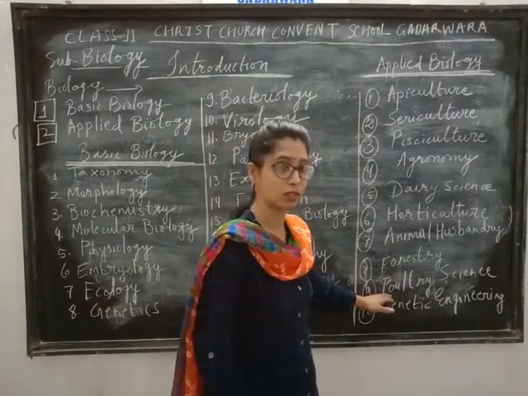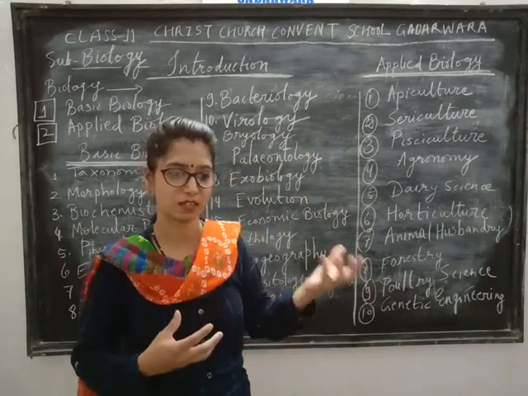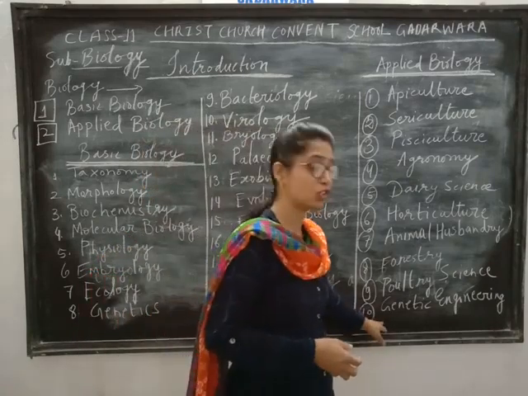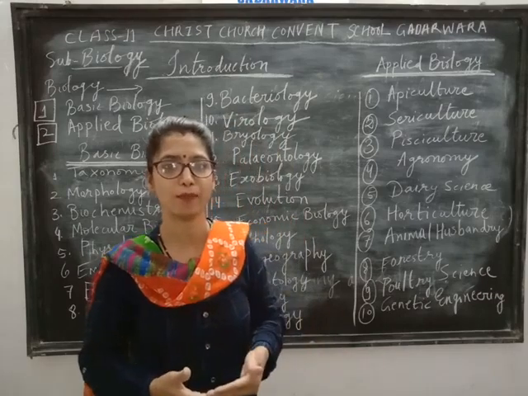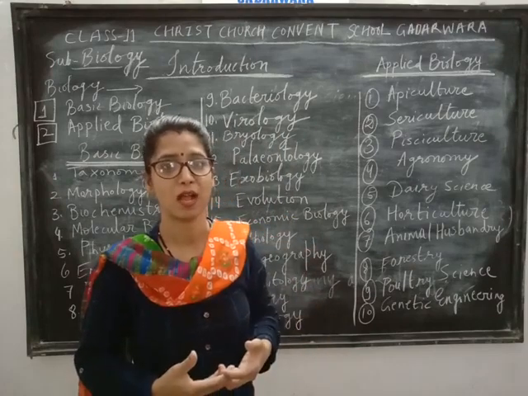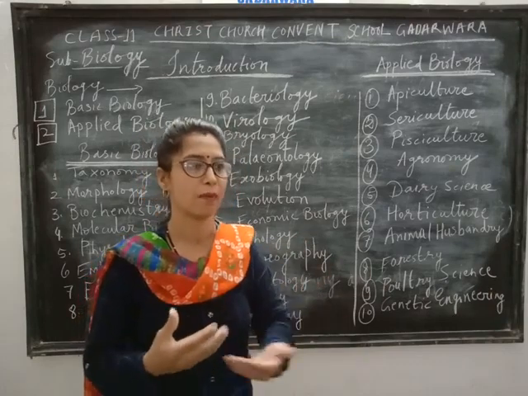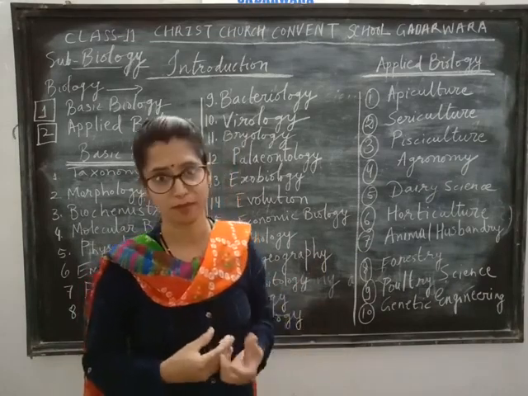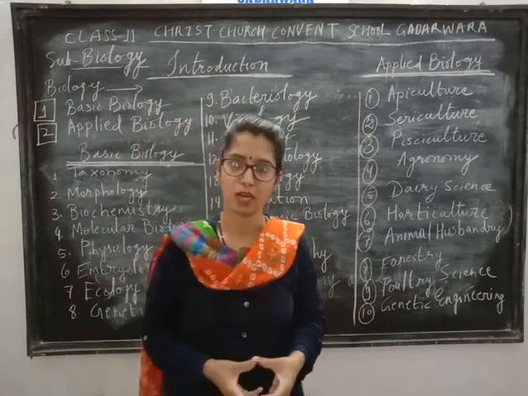Poultry science, to study chickens, geese, ducks, to produce more eggs. Genetic engineering, to study the genes, how to use them to produce hybrid varieties and vaccines, and how to use them in biotechnology, meaning improved varieties of plants or animals that are useful for us. So that's all about basic biology and applied biology.